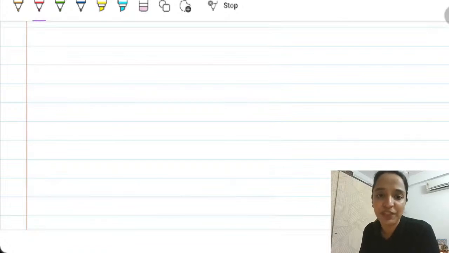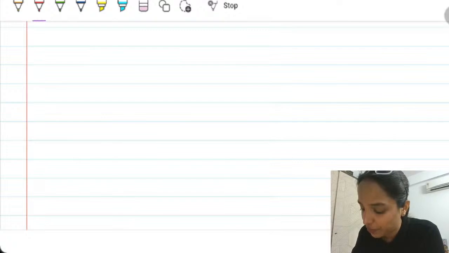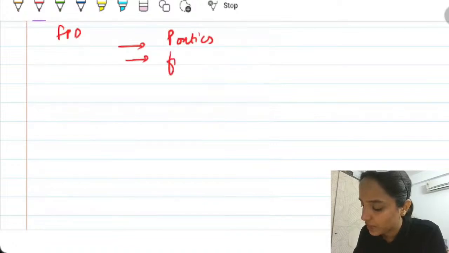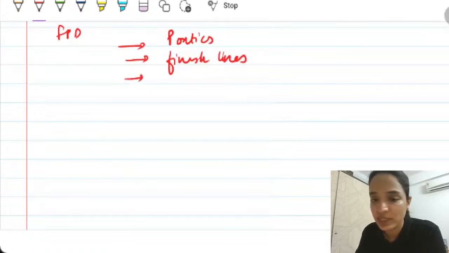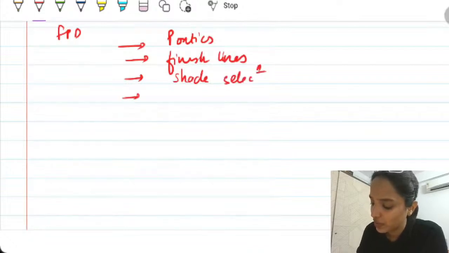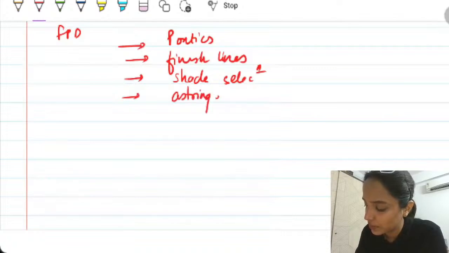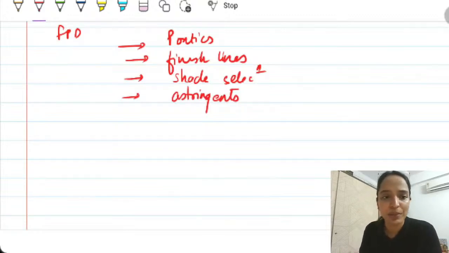That is why I've not taken much from FPD also here, because I consider FPD is very theoretical only. But that does not mean it is not important. See, from FPD on last days also, revise Pontics, finish lines, shade selection. At least revise this much. And all astringents. Astringents, I think you all have made that table with me through our notes only. So you can just revise that. All of these are memory based topics. You need to mug them up. So that is why I'm not covering it here.